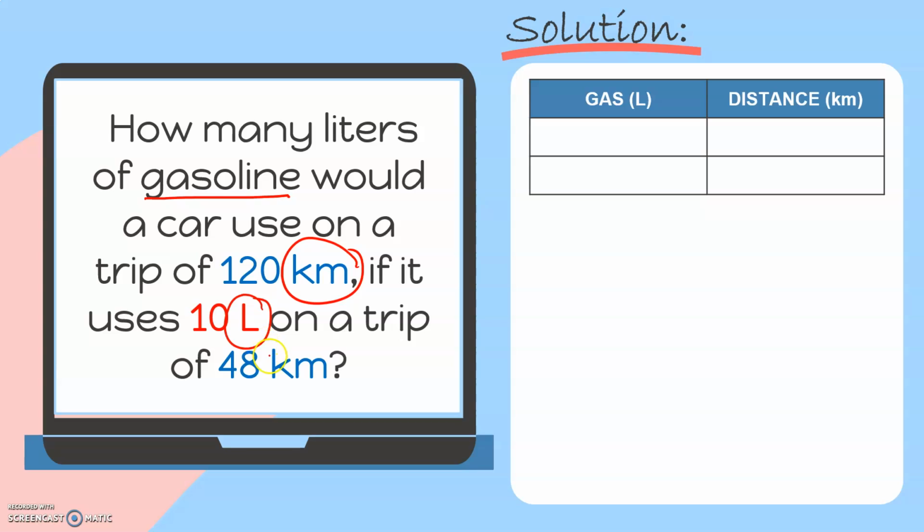Okay. So it is given that 10 liters of gasoline will cover a distance of 48 kilometers. Now, the question is asking for how many liters of gasoline will be needed if you will have a trip of 120 kilometers. So again, we do not know this yet, so we'll put n into it.